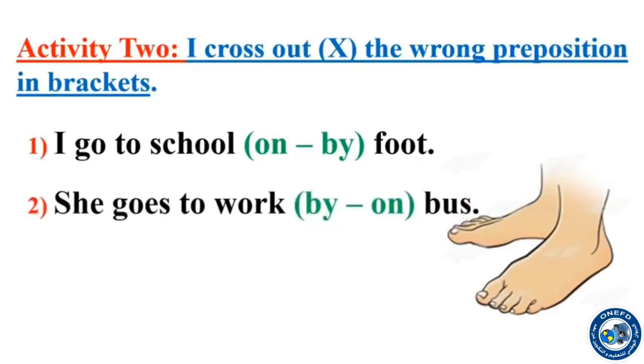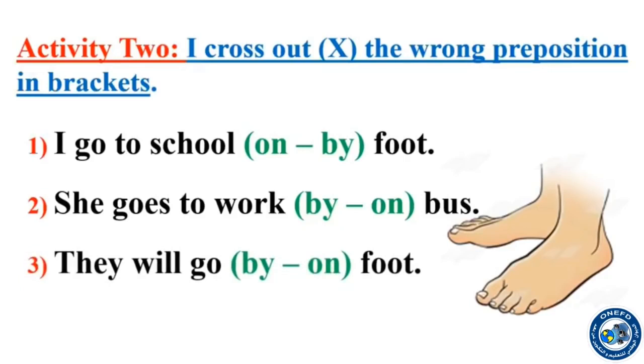She goes to work by on bus. The incorrect preposition we cross out. The third sentence, they will go by on foot. We have foot.